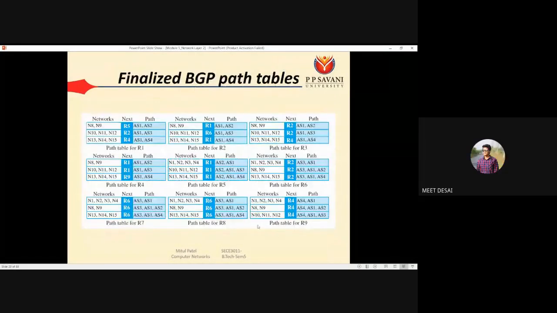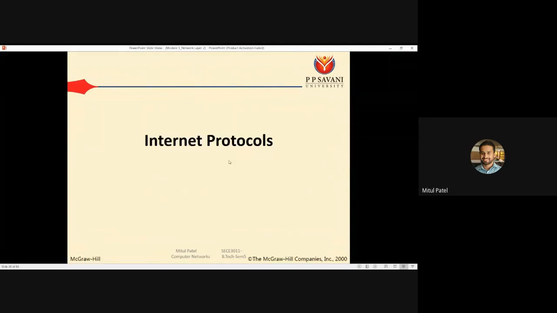Okay, this is all about the BGP protocol. So we have completed the routing protocols with that.